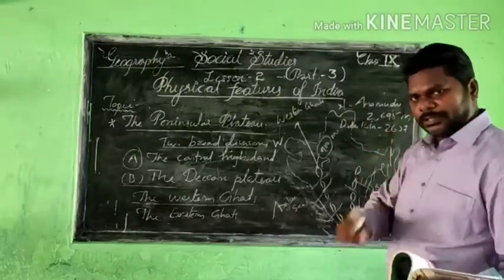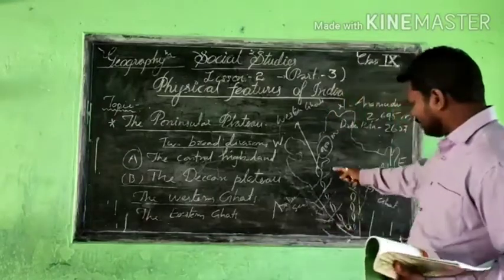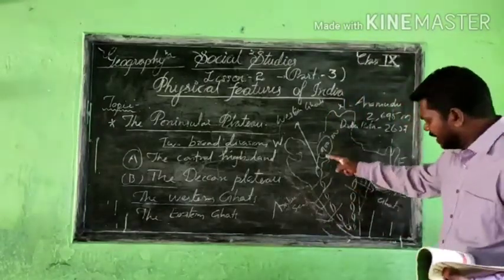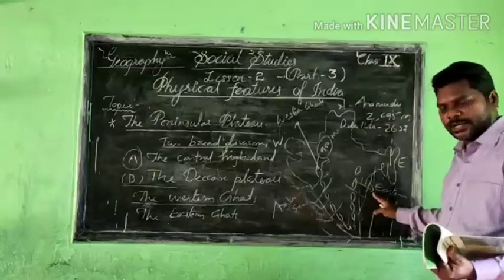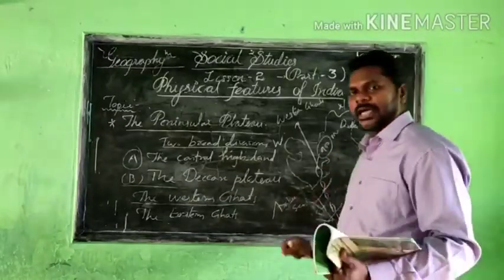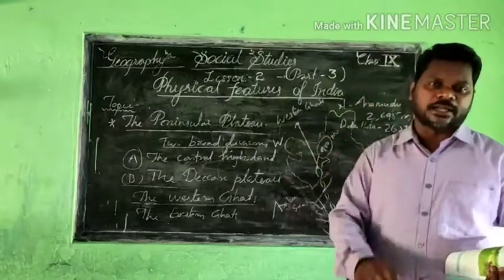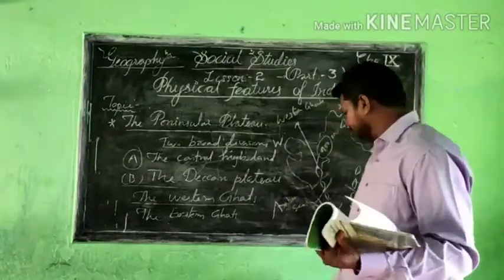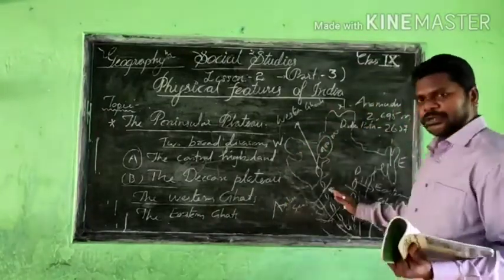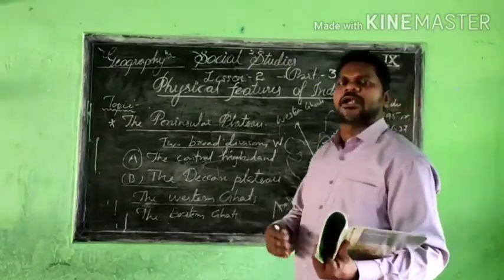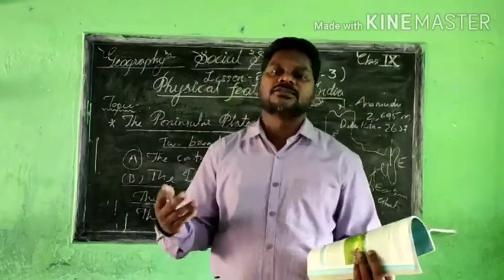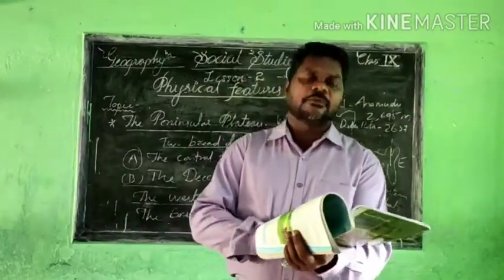And also one more important thing you have to keep in your mind, that Western Ghats, we already informed, the mountains have more height than the Eastern Ghats. Okay, and I already informed you, 900 to 1,600 meters from the ocean level. That's the Western Ghats. So you know that from here the water will flow towards the eastern side, because the height is very less. That's a very clear information.